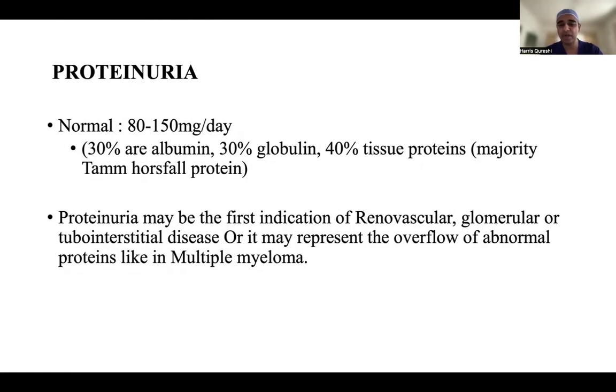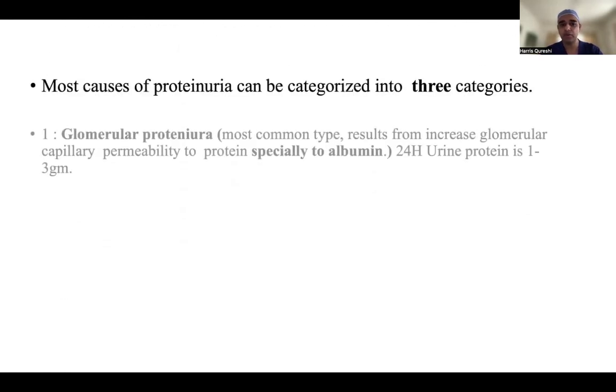So overall, abnormal proteins can be seen in multiple myeloma as well. Proteinuria can be categorized into three categories. Glomerular proteinuria commonly results from increased glomerular capillary permeability to proteins, specifically albumin. 24-hour protein is 1 to 3 gram.